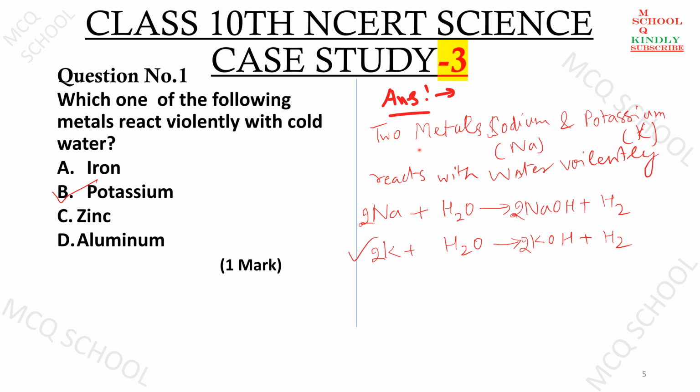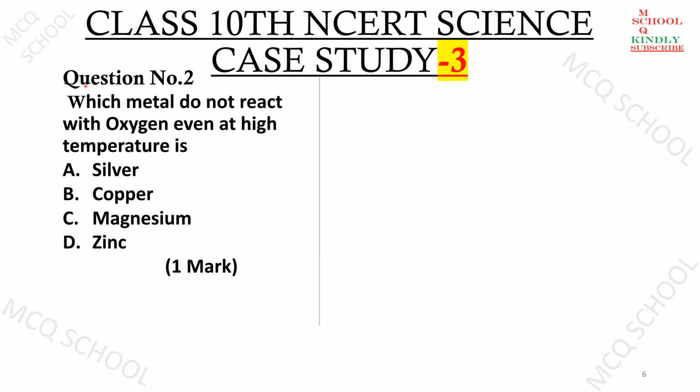So we know that in the first paragraph it is described that sodium and potassium are kept in paraffin or kerosene oil so that they don't react with water or air. The reactions are: sodium plus water forms sodium hydroxide and hydrogen gas, and similarly potassium reacts to form potassium hydroxide and hydrogen. So the answer is potassium.